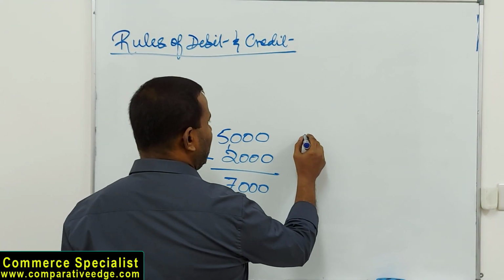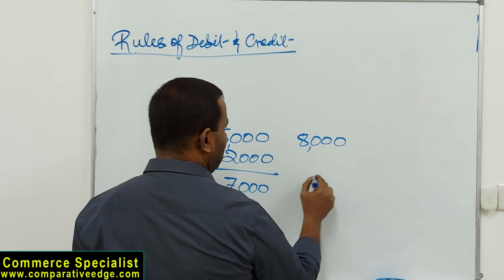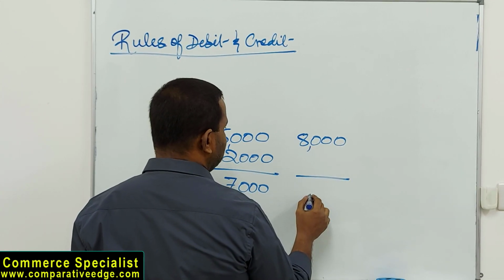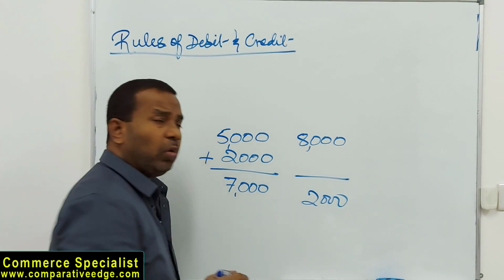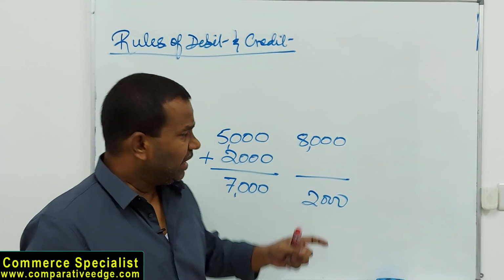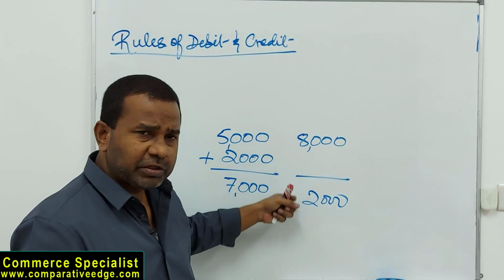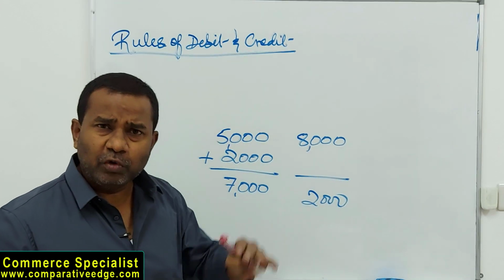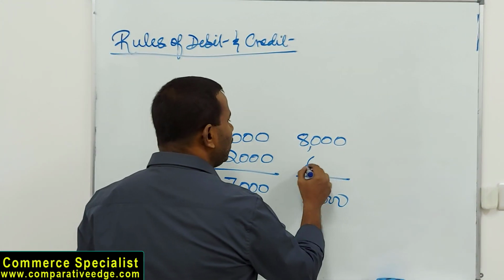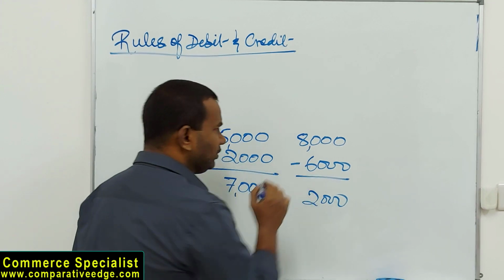Likewise, if I have an amount of 8,000 and I want that to be 2,000, what to do? In mathematics, if 8,000 is becoming 2,000, if there is a fall in value, if it is decreasing, we minus 6,000 from it.